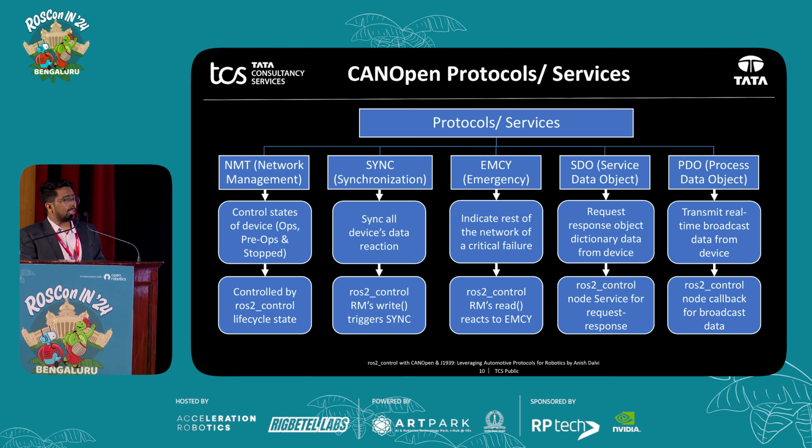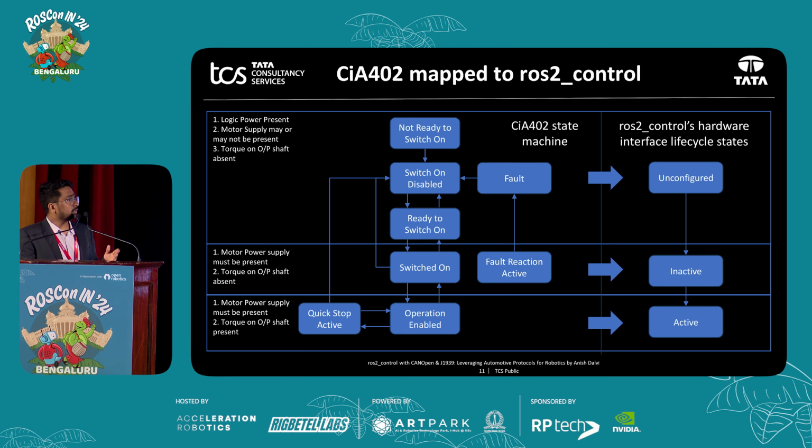So the main aspect of CANopen is CiA 402. It's a protocol, it's a state machine. I hope you know what a state machine is. It has multiple states in which the motor, your actuator, is going to be. The first 3 states are not ready to switch on, switch on disabled, and ready to switch on. Think of these states as the place where your motor has logic voltage, but it doesn't have power electronics voltage. We have mapped this to our ROS2 control hardware interface lifecycle's unconfigured state,